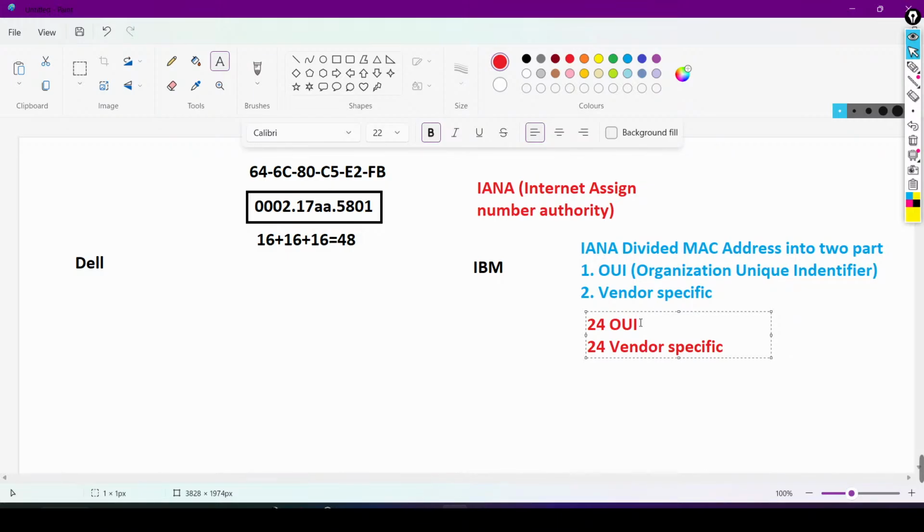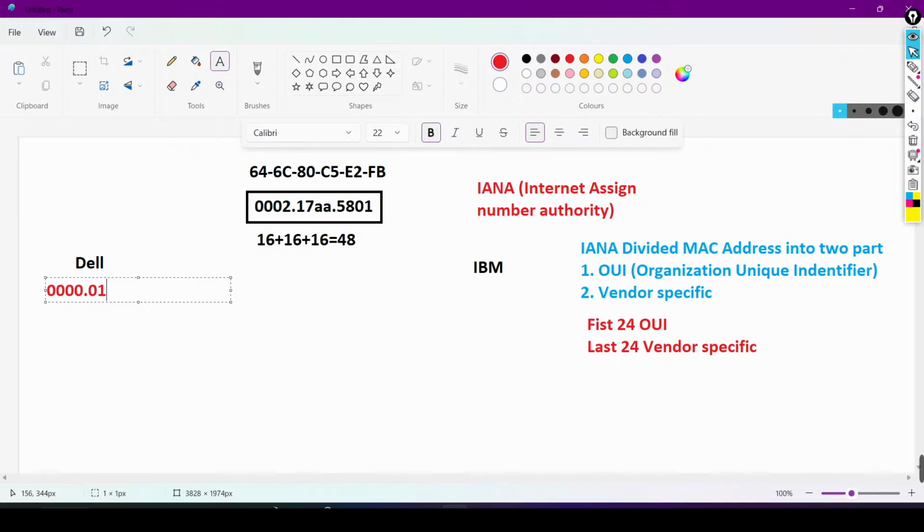If Dell needs to manufacture computers, Dell has to purchase an OUI from IANA. Suppose Dell has purchased one OUI from IANA. This is the OUI of Dell, and it is 24 bits.